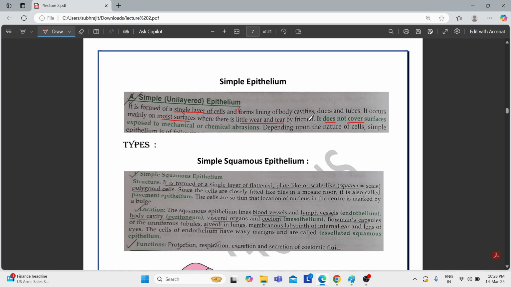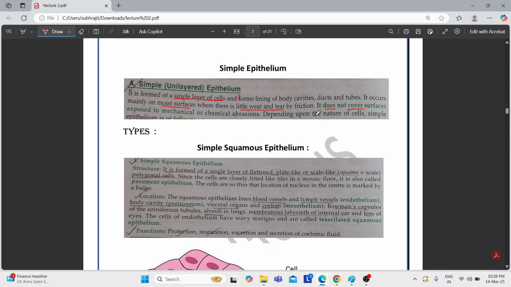Okay, this is another important point to be noted: it is not present on surfaces which are susceptible to any kinds of injuries. That means the simple epithelium will not be present on our skin. Why? Because our skin is exposed to mechanical injuries or chemical abrasions, therefore it won't be present on the surface of our skin, or you can say the skin epidermis. Now the simple epithelium has various types.